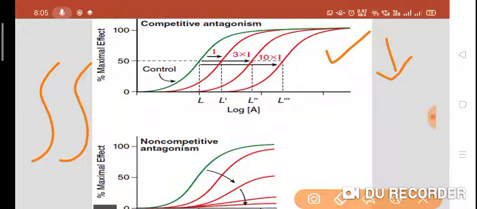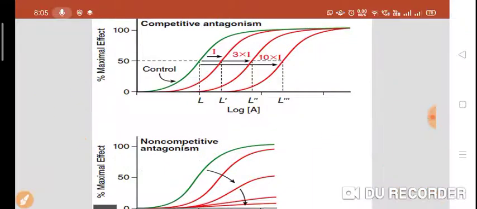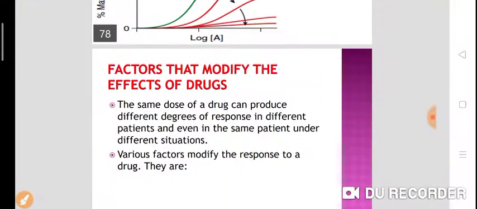But in case of non-competitive antagonism, there is a flattening of the dose response curve. Why? Because there is a reduction in the efficacy of the drug. This is the main difference.